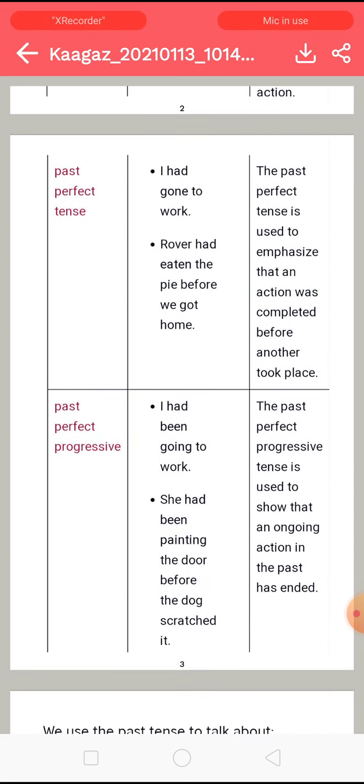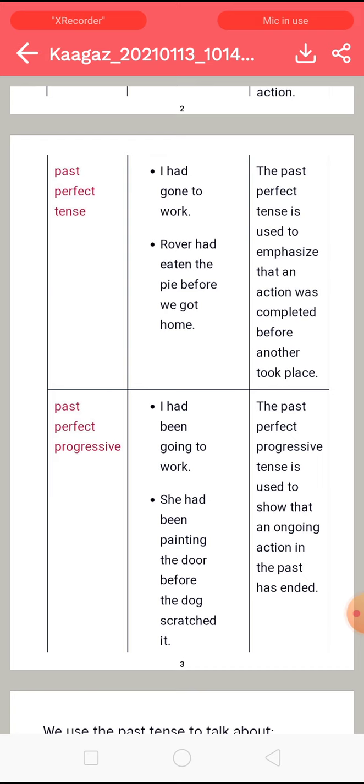Now let's move on further. Another form of past tense is past perfect tense. Here the past perfect tense is used to emphasize that an action was completed before another took place. Right? Listen to it again. The past perfect tense is used to emphasize that an action was completed before another took place.